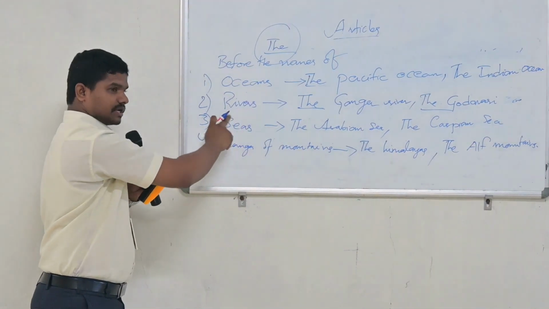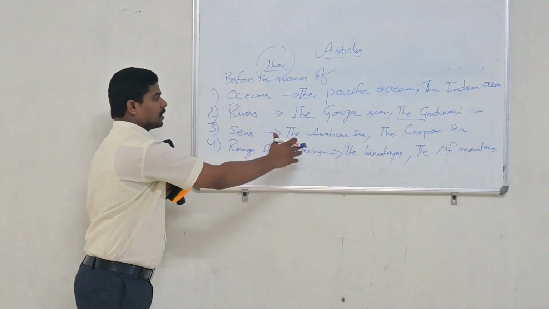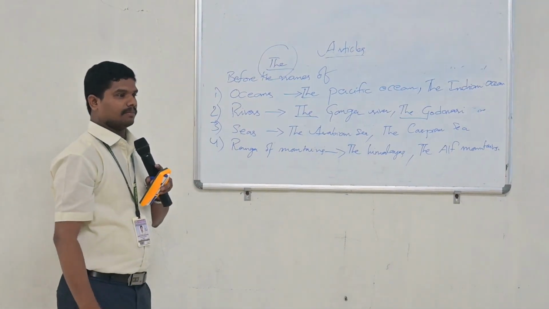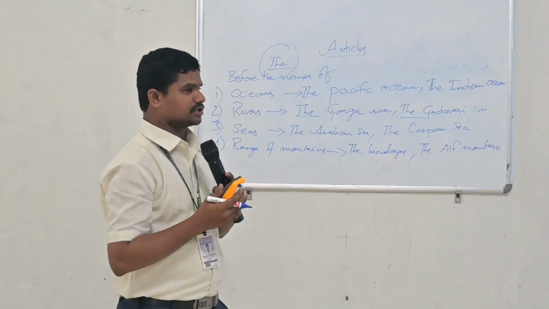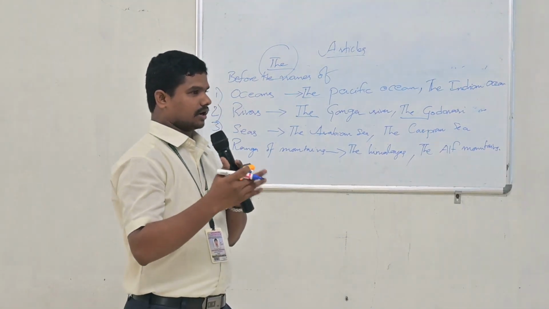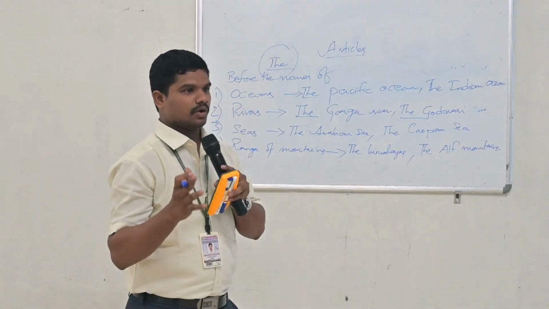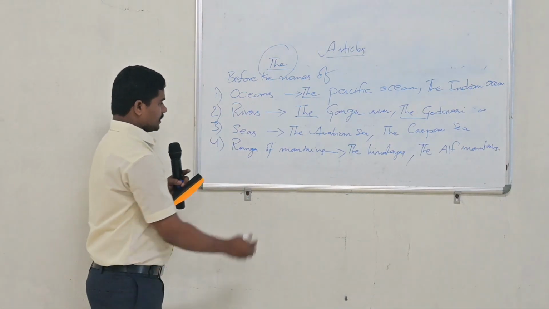So before the oceans, we use article the. Before rivers, we use article the. Before seas, we use article the. Before ranges of mountains, we use article the. But we need to remember here, there is an exemption, an omission of article. This is not the time to discuss everything about omission of articles, but I want to tell you just one point here.